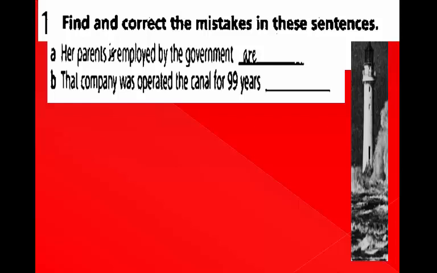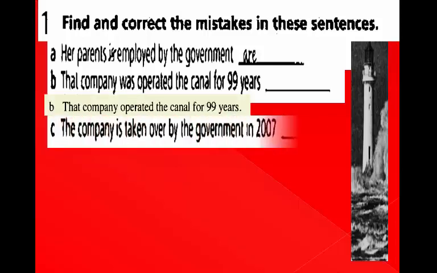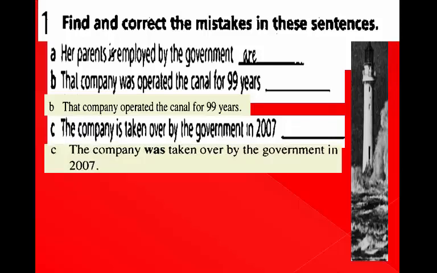Where is the mistake? Operated. Active voice. Sentence C. The company is taken over by the government in 2007. Where is the mistake? The company was taken over by the government. Was taken, not is taken.